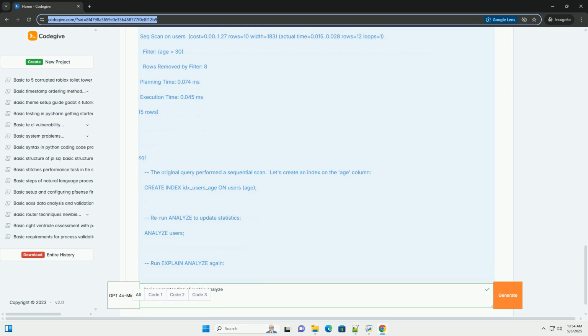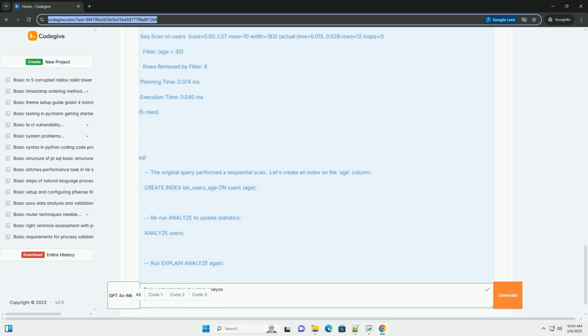High actual time for the sequential scan. Solution: create an index on the column used in the where clause. If the query is selecting a large percentage of the rows, a sequential scan might be the best approach. Consider if the table is too large and if archiving older data might help. Ensure the table statistics are up to date with ANALYZE.